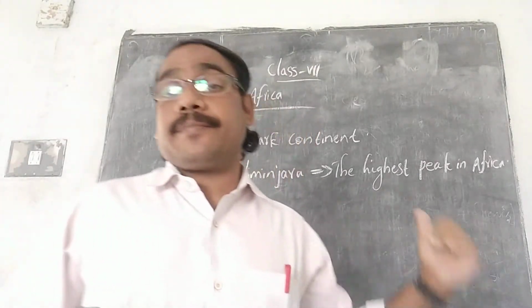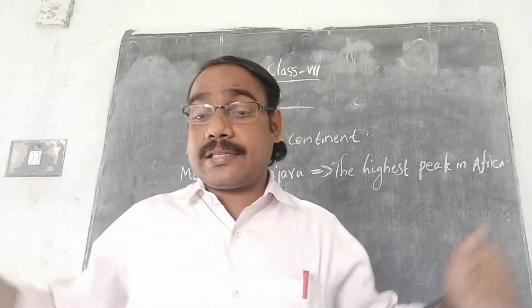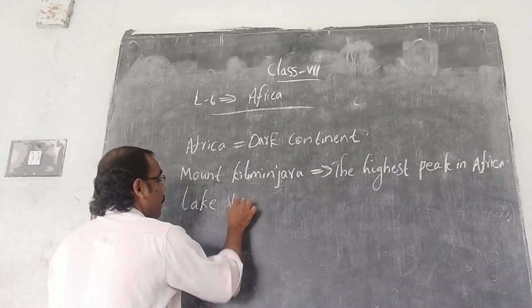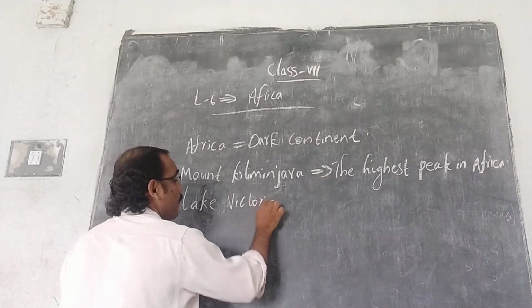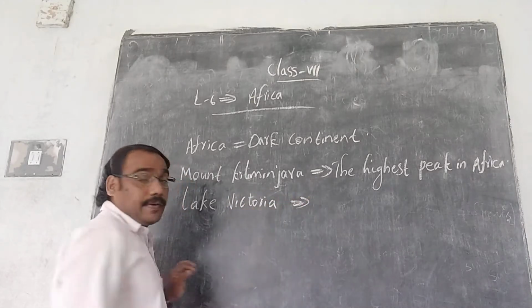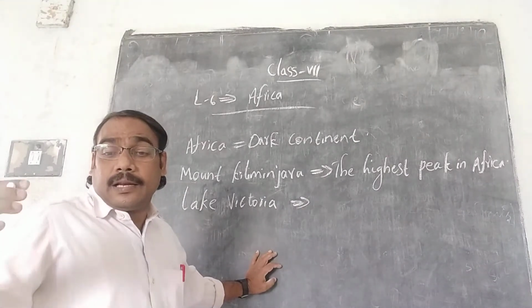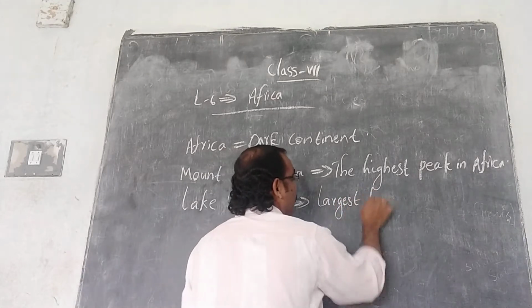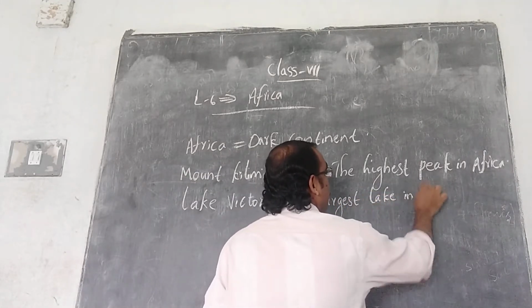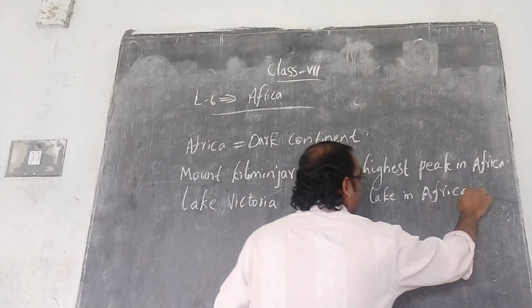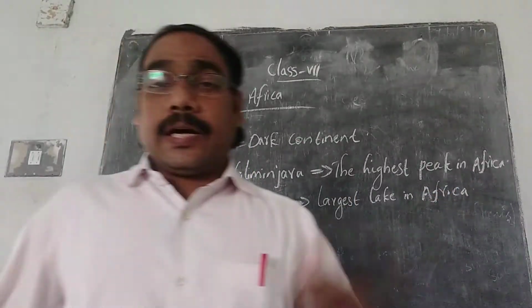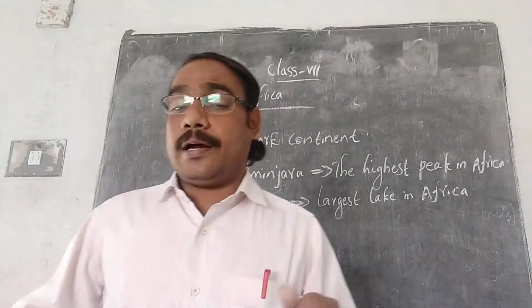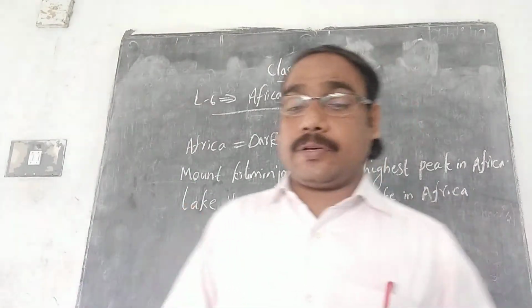Lake Victoria is the largest lake in Africa. So the highest peak in Africa, Mount Kilimanjaro. Largest lake in Africa, Lake Victoria.